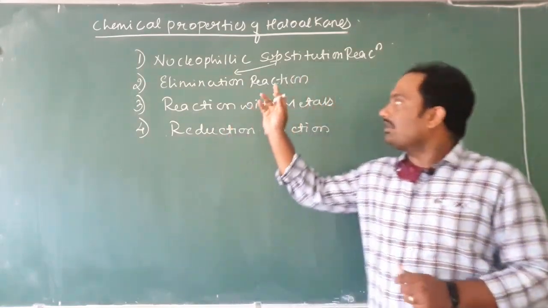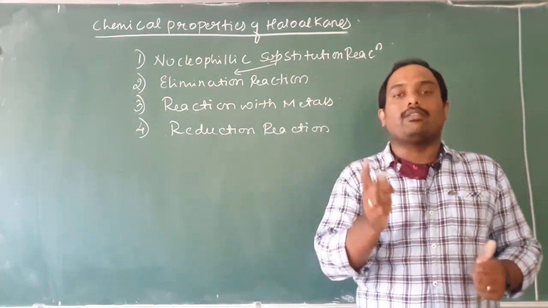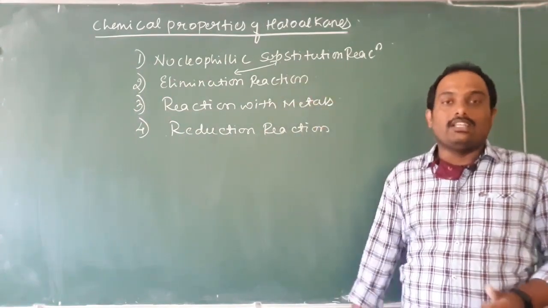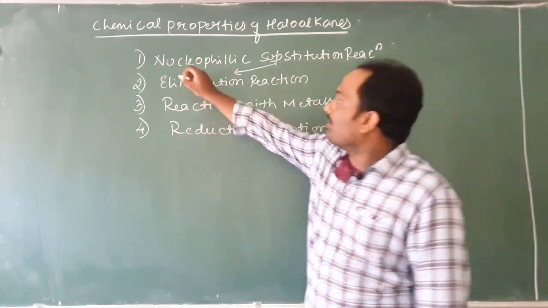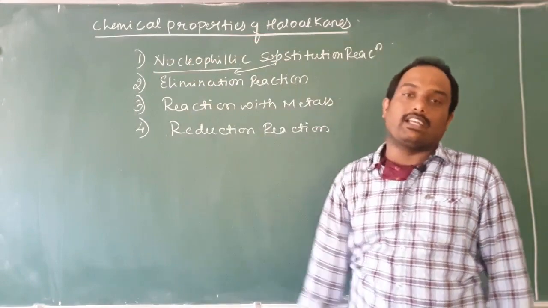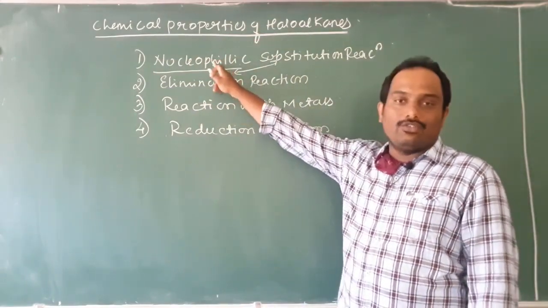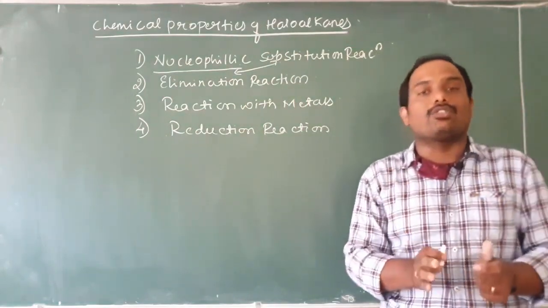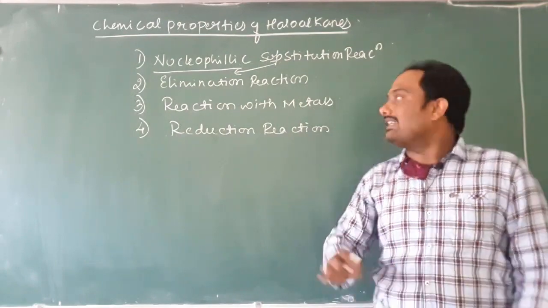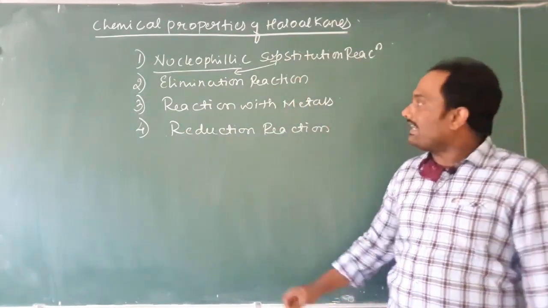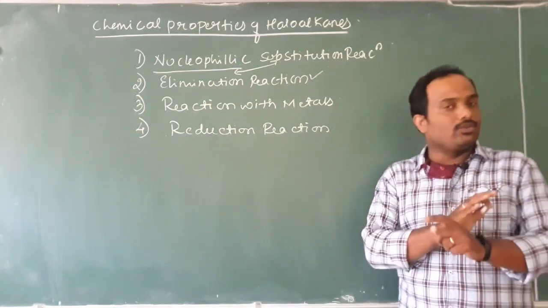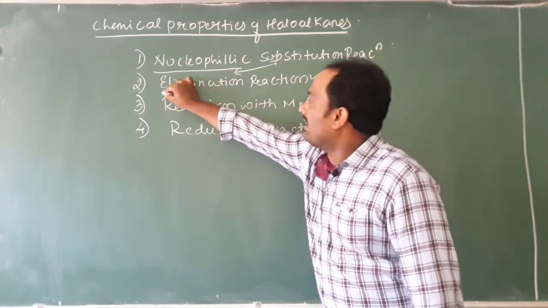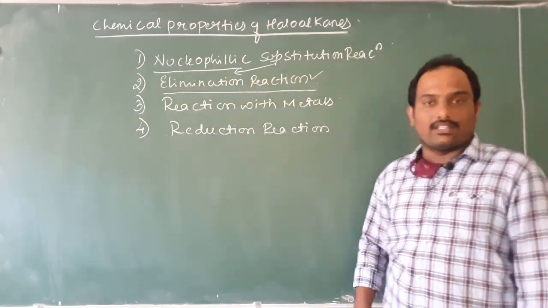But here, students, substitution is nothing but in place of one molecule, another molecule simultaneously comes and sits. The molecule which is coming and sitting is the nucleophile. That's why the reaction is called nucleophilic substitution reaction. In place of halogen, there will be the nucleophile which comes and sits. That replacement is called substitution. Second one, elimination: halogen is eliminated, no other molecule is incoming, all the molecules remain the same, but halogen is eliminated. That reaction is called elimination reaction. One by one we will discuss in our further videos.